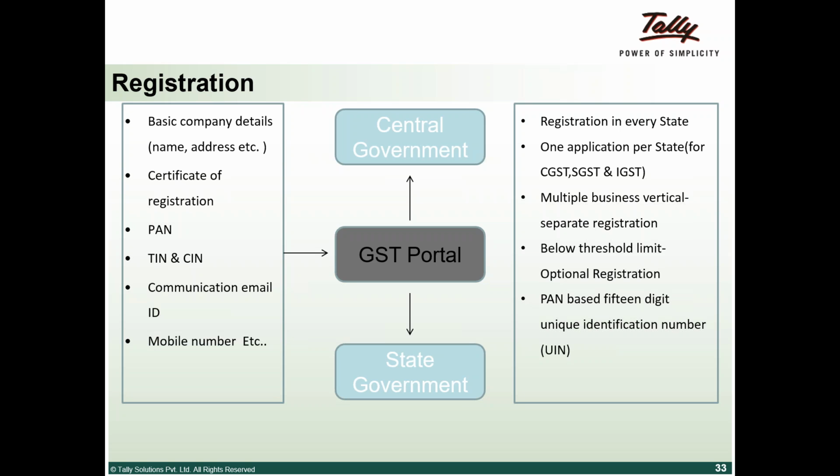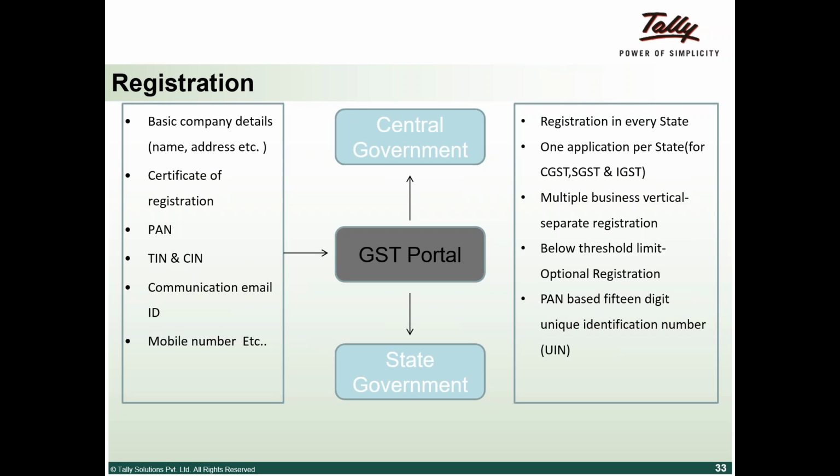So what happens is that on the GST portal, for a particular state, you have to make one application and you have to opt for CGST and SGST registration. And if you are interested in an IGST registration in Karnataka, you have to apply for IGST registration also. As of now, it is going to be one application. So basically, there are 3 registrations: CGST, SGST and IGST.